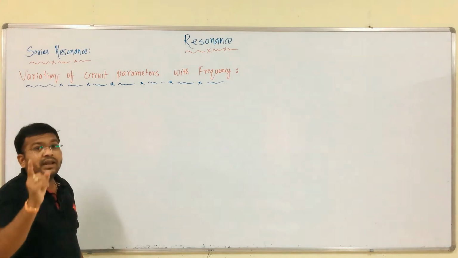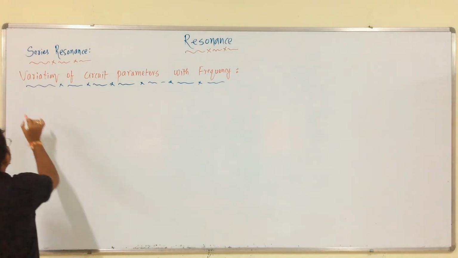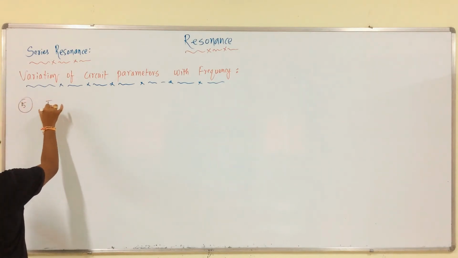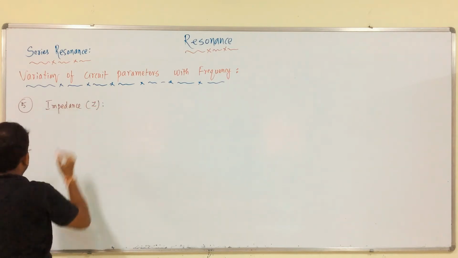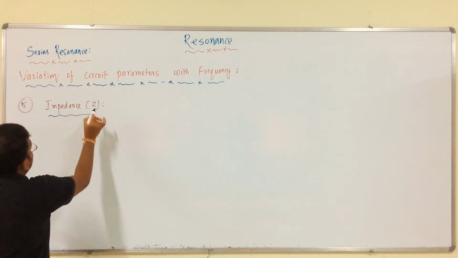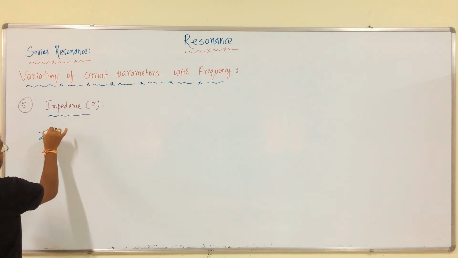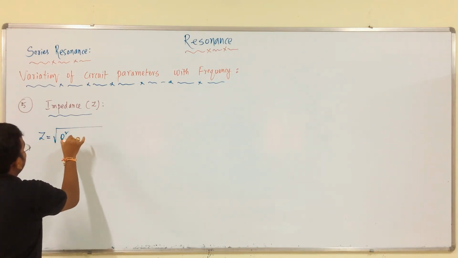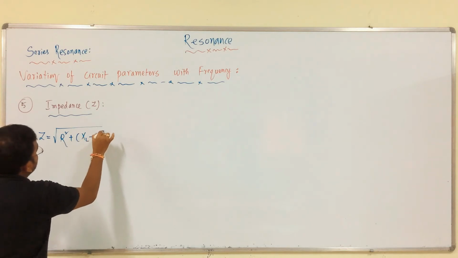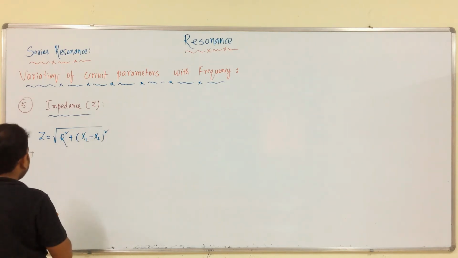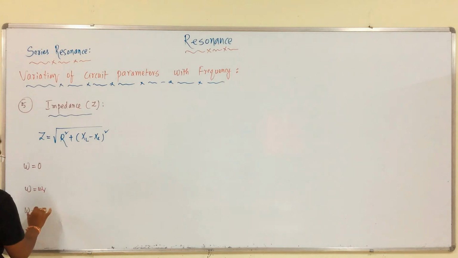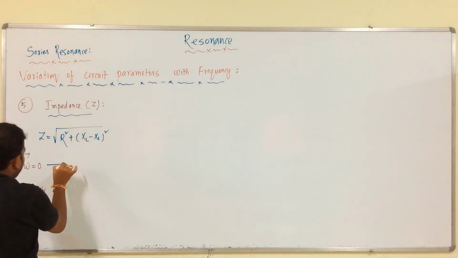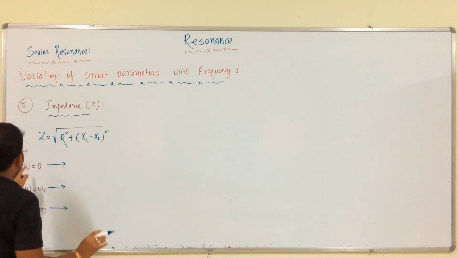Now, it is time for impedance, that is the fifth one. Impedance, that is Z. We all know that Z is equal to square root of R square plus XL minus XC whole square, when omega is equal to 0, omega is equal to omega r, and omega is equal to infinite.